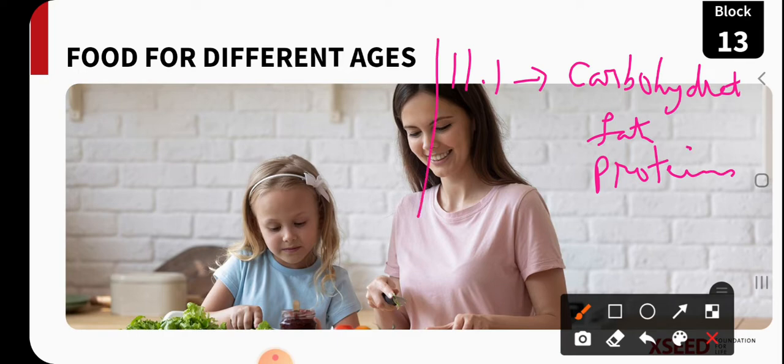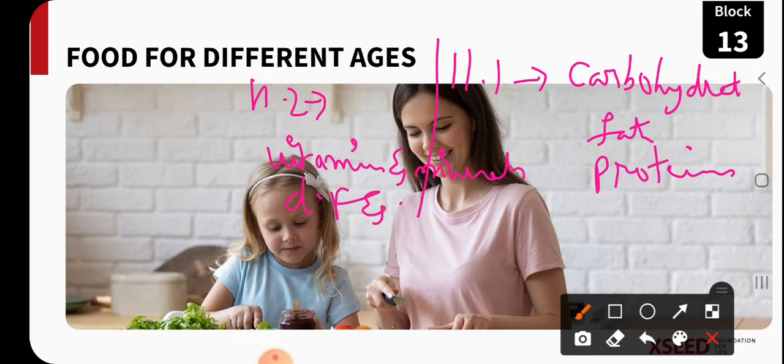Now in 11.2, we learned about additional nutrients like vitamins and minerals, and even dietary fibers and the importance of water and for what purpose they are used in our body.